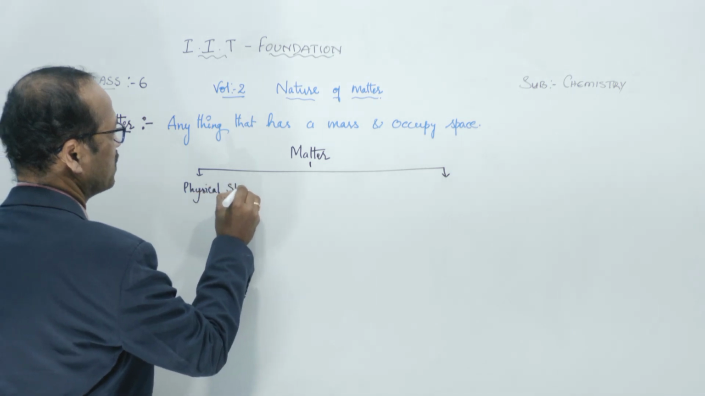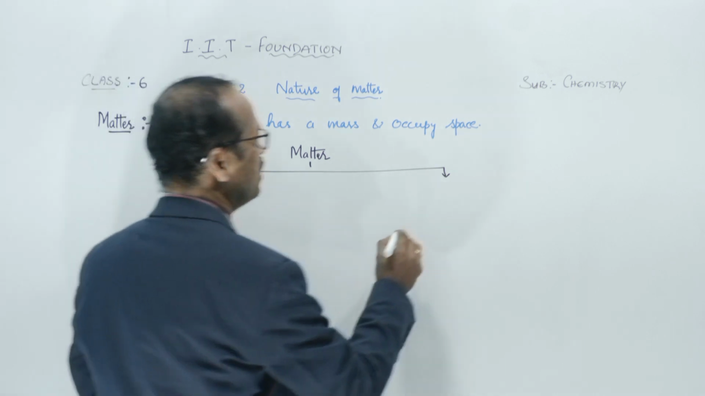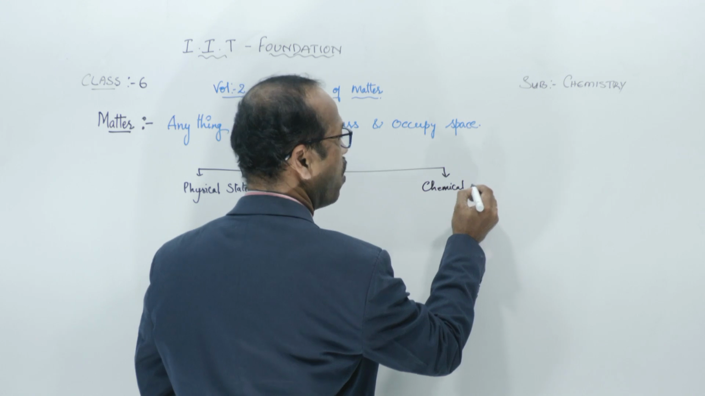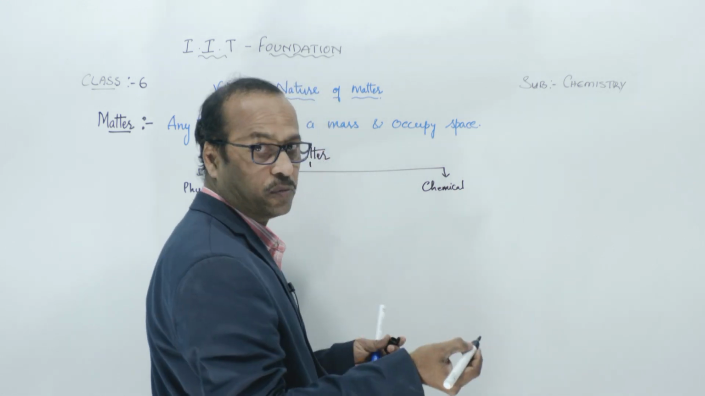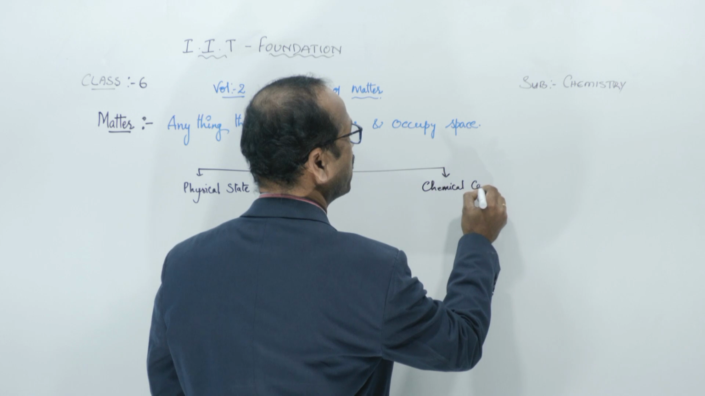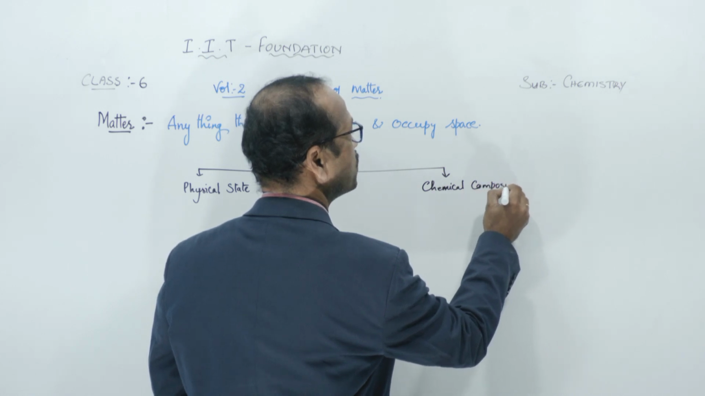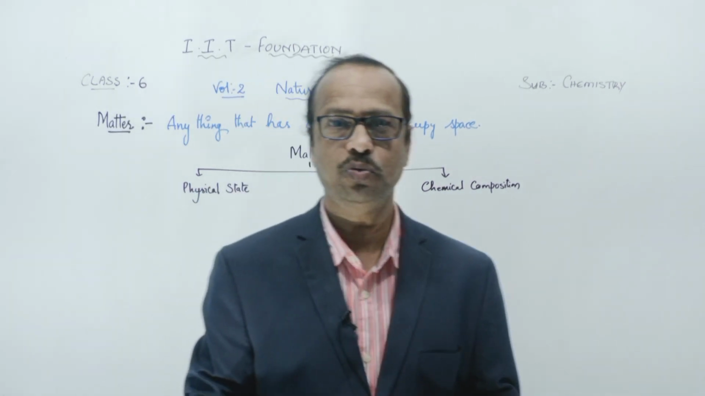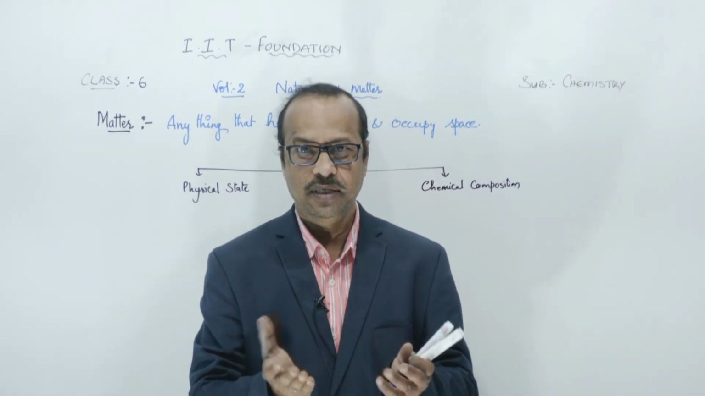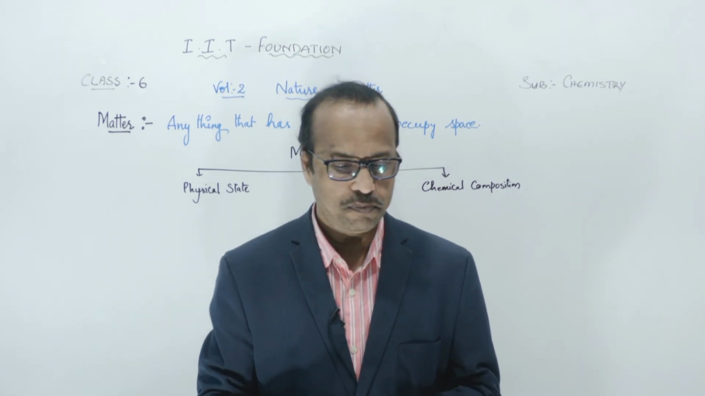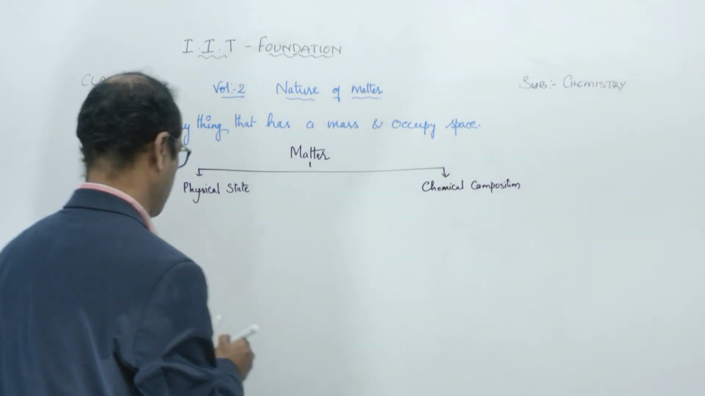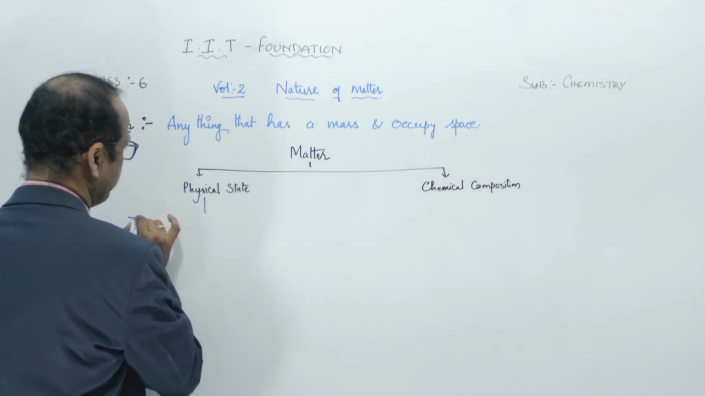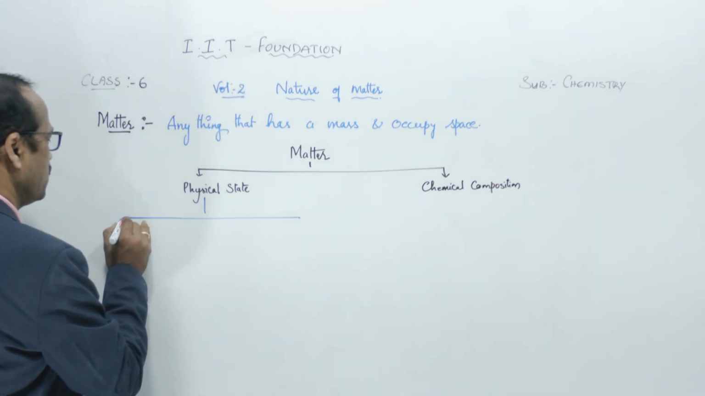Physical state. And the second one is based on chemical properties, or you can write chemical composition. So, physical state. Physical means what? How it appears, that's called physical. So, based on the physical state, the matter is classified into mainly three types, but in your material they discussed